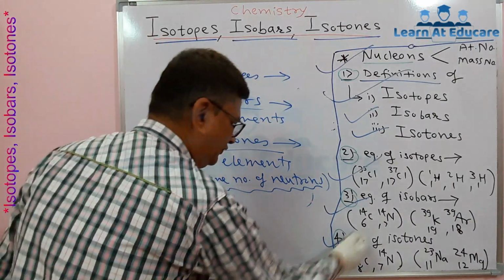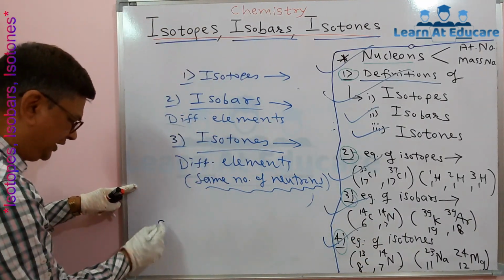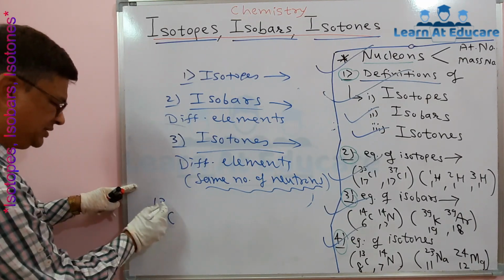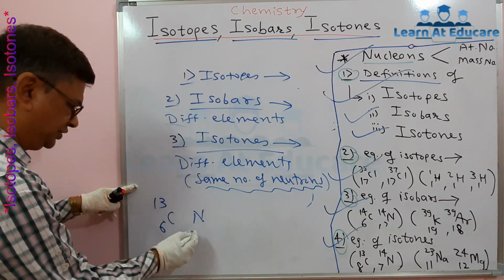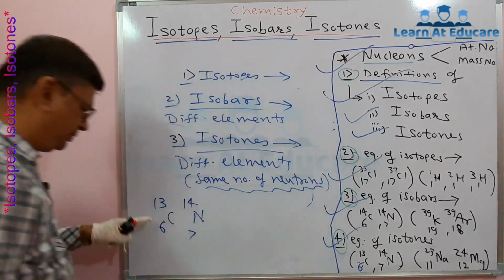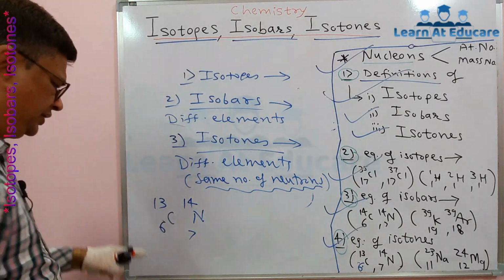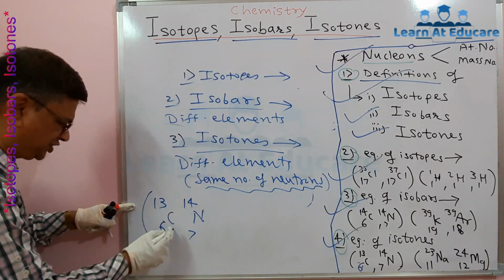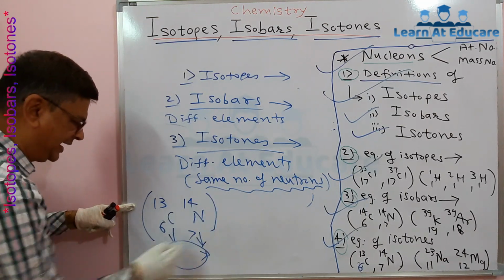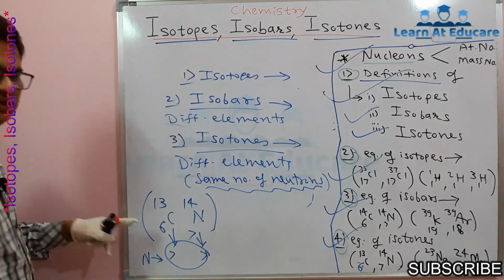To understand, we will take these two examples. One is carbon, atomic number 6, mass number 13, and nitrogen 7, mass number 14. We know carbon has atomic number 6, nitrogen has 7, but these isotones, can you see, have the same number of neutrons, that is 7 neutrons each.